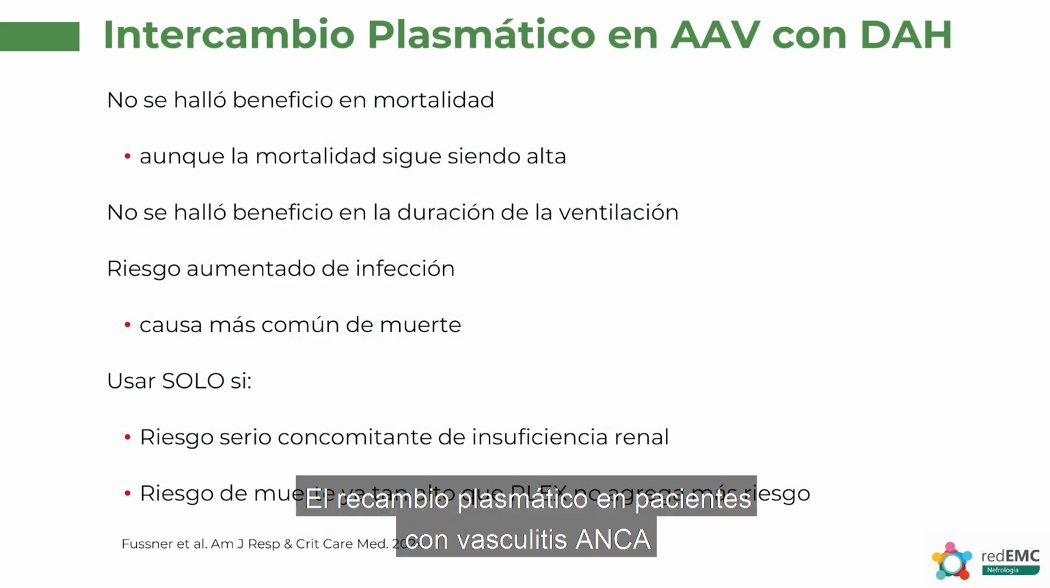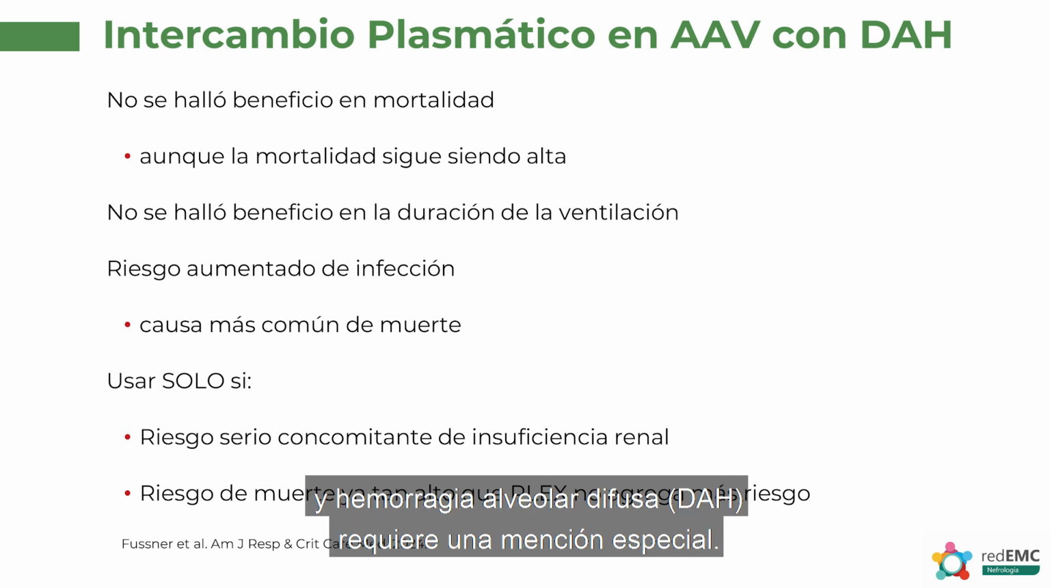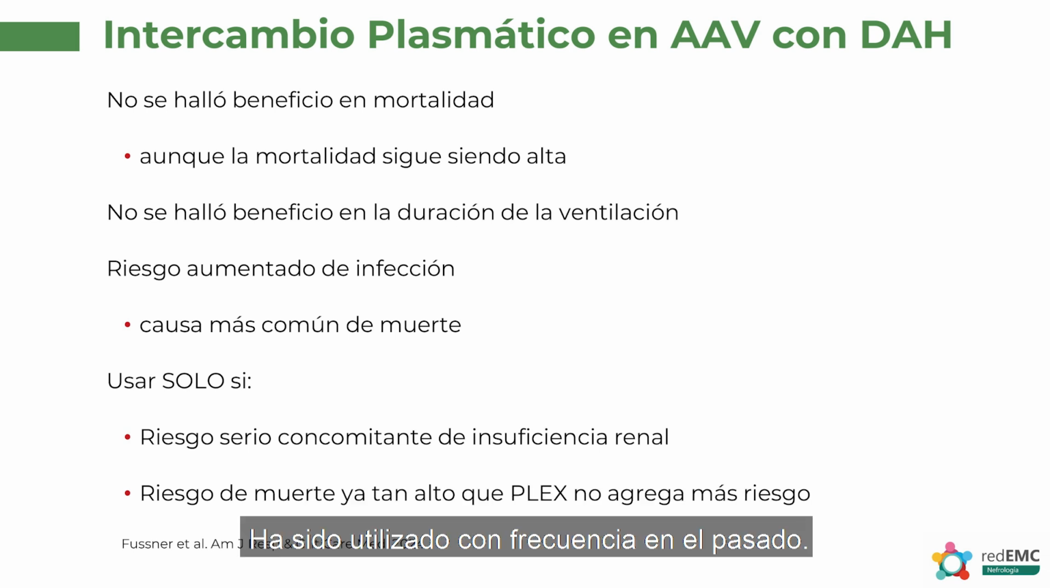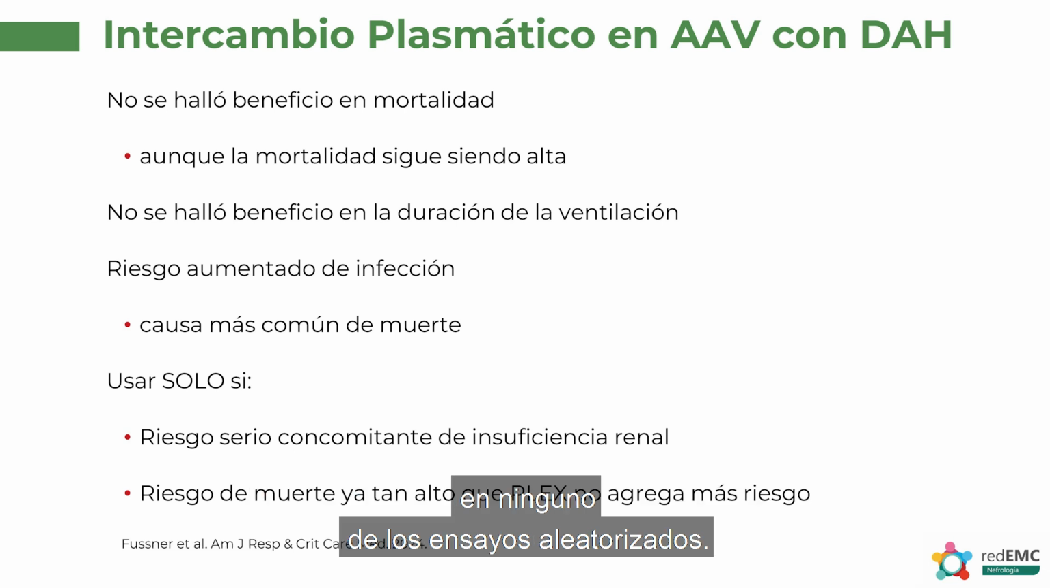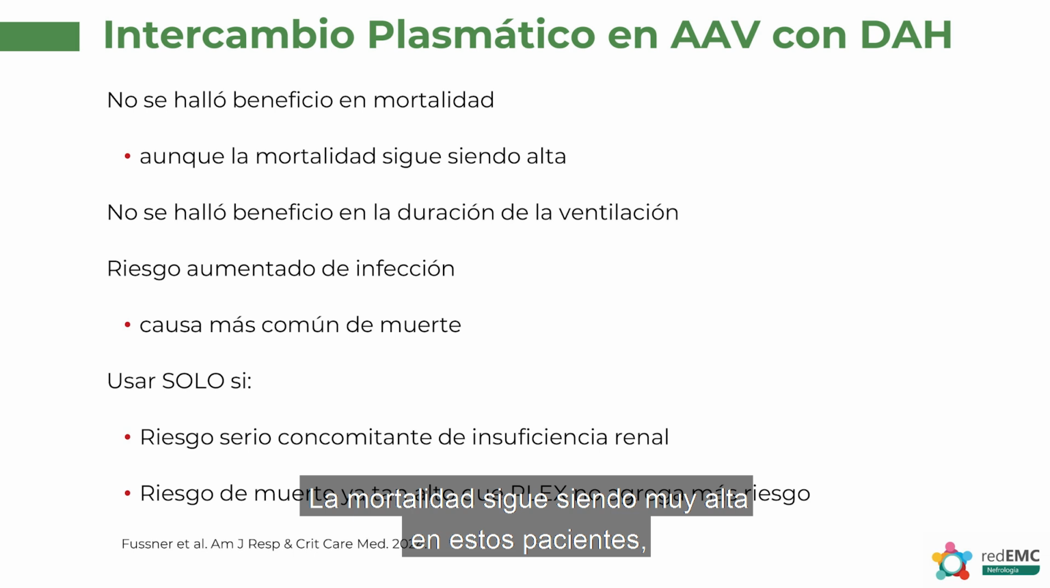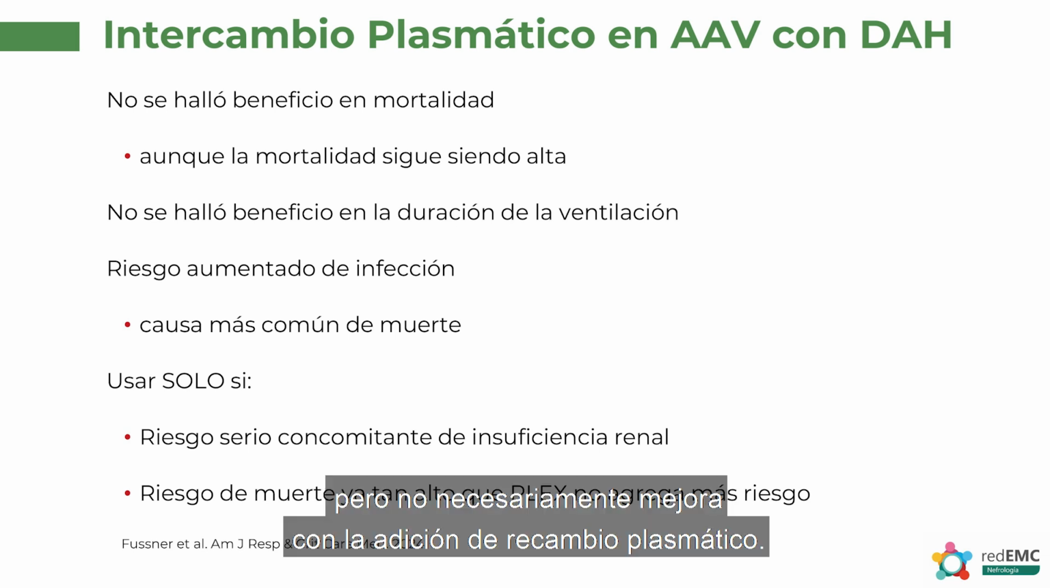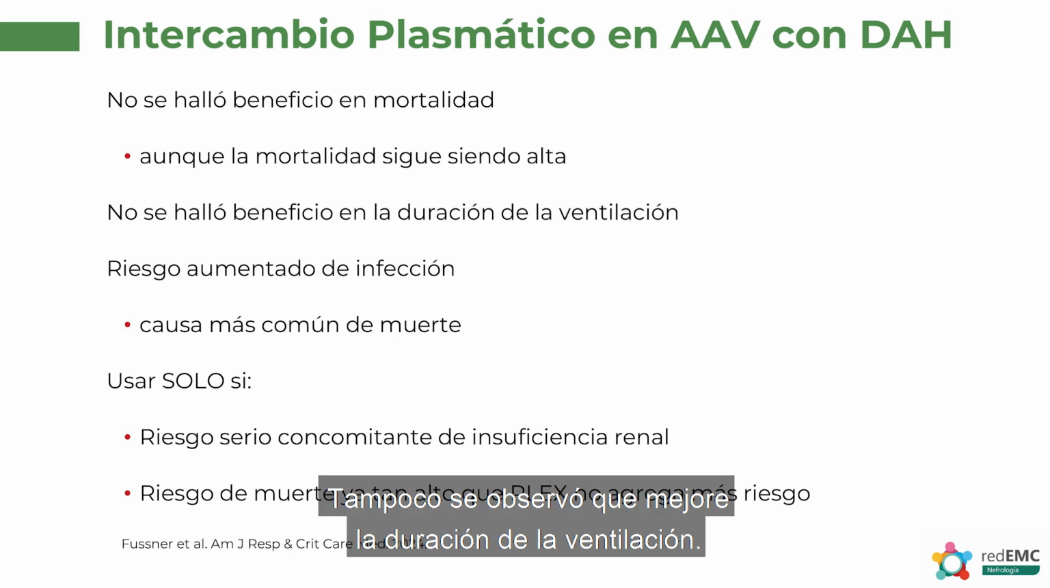Plasma exchange in patients with ANCA-associated vasculitis and diffuse alveolar hemorrhage, or DAH, requires its own special mention. It's been used very commonly in the past. It's been highly advocated by some people. But in fact, there is no mortality benefit that has been seen in any of the randomized trials. Mortality remains very high in these patients, but it's not necessarily improved by the addition of plasma exchange. We also didn't find that it improved the duration of ventilation.